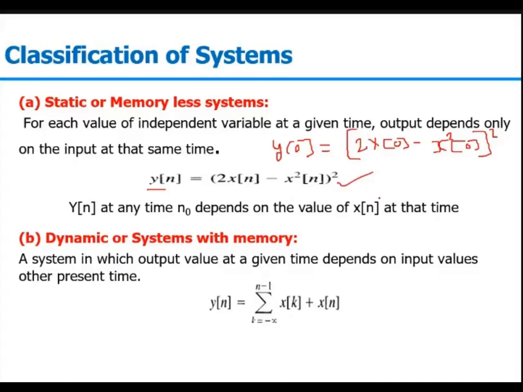Similarly, for a dynamic system, we have y[n] equal to summation of k from minus infinity to n minus 1 of x[k], plus x[n]. If I'm talking about n equal to 0, it is depending on k values where k is varying from minus infinity to minus 1. So this will be x[k] plus x[0]. This x[0] is my present input only, but since k is varying from minus infinity to minus 1, it is providing me the past values. So that's why it is a dynamic system.